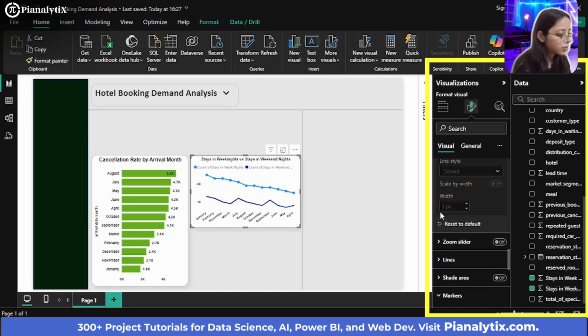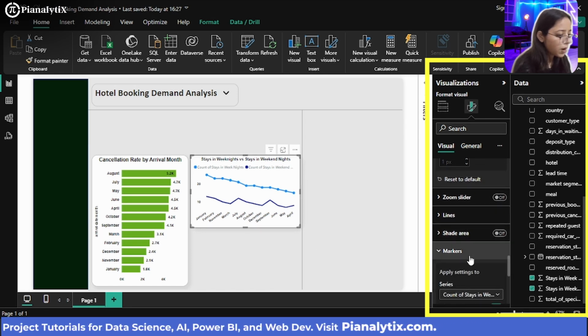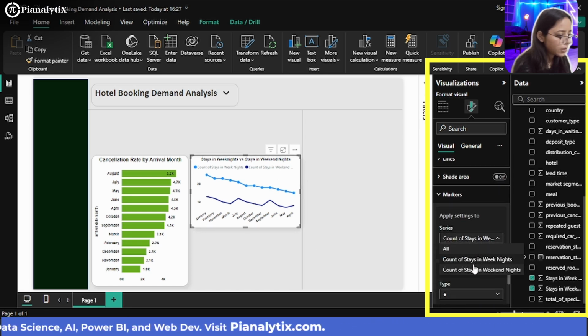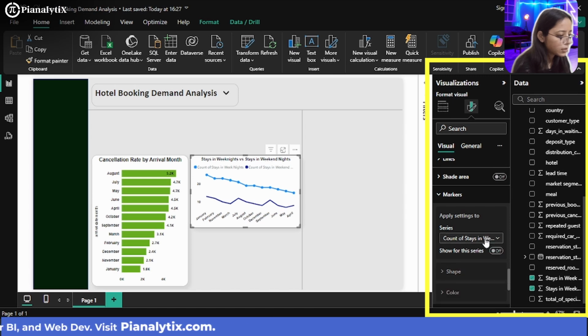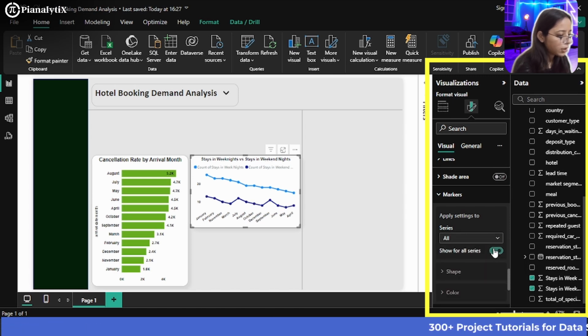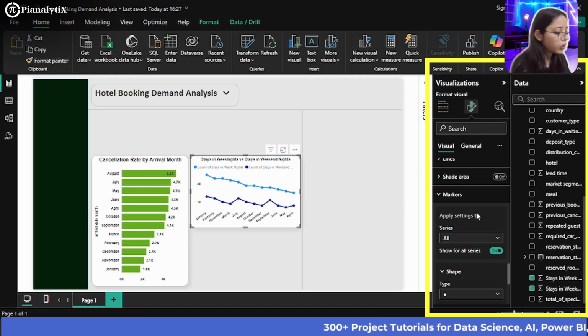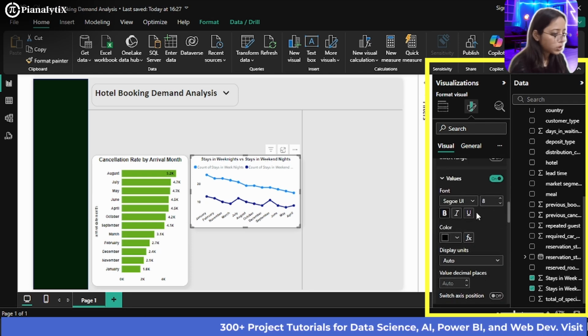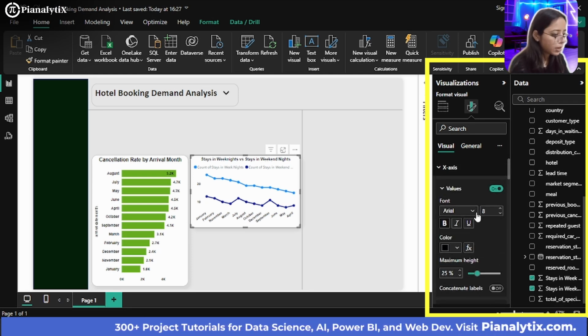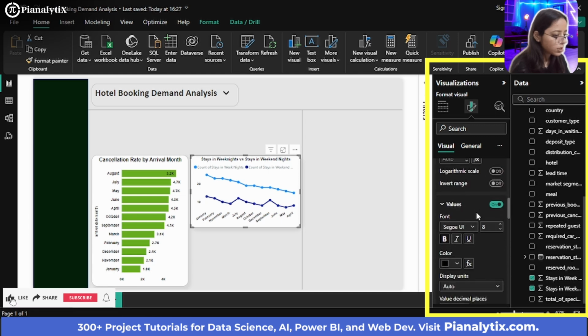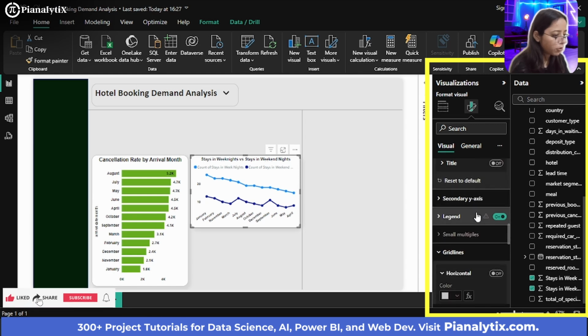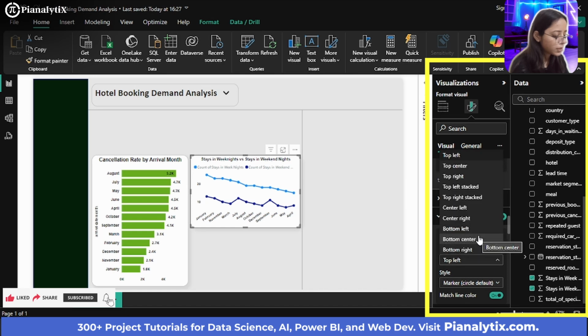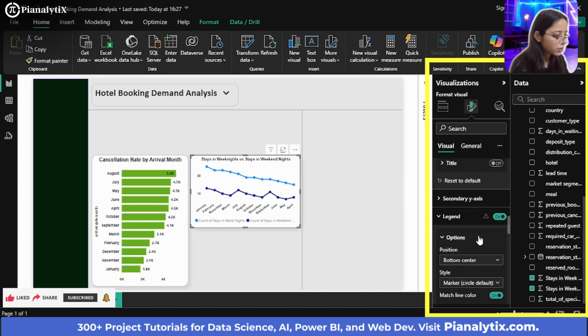Now the grid lines have disappeared. Now markers for stays and weekend nights. I think I'll just select all simply, and I will click on show for all series. And what you could do is make sure that the legend is positioned in the right place. So just see if there is any legend drop down menu. Yes. So you can just position it on the bottom center. So now it looks much better.